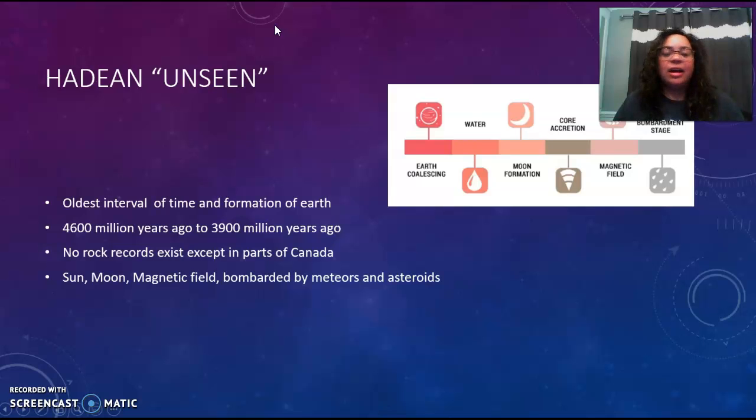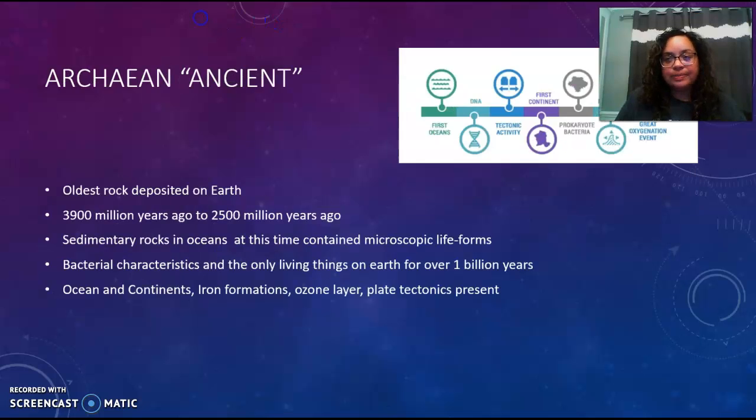The Hadean Eon, also known as unseen, is the oldest interval of time and the formation of Earth. It ranges from 4,600 million years ago to 3,900 million years ago. No rock records exist except in parts of Canada. This is when the sun, the moon, and the magnetic field of the Earth started to form. In the later part of the Hadean Eon, it was bombarded by meteoroids and asteroids.